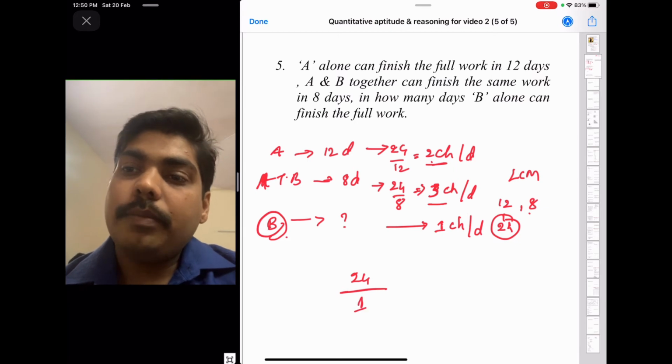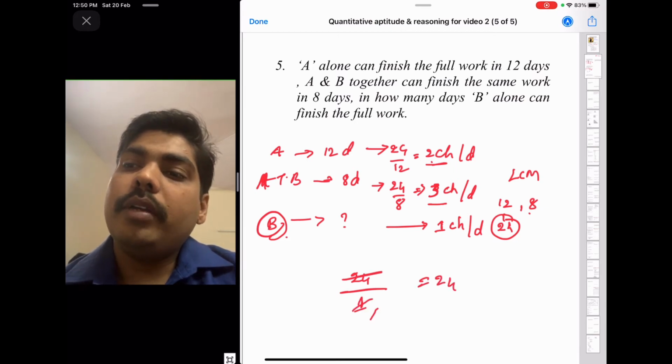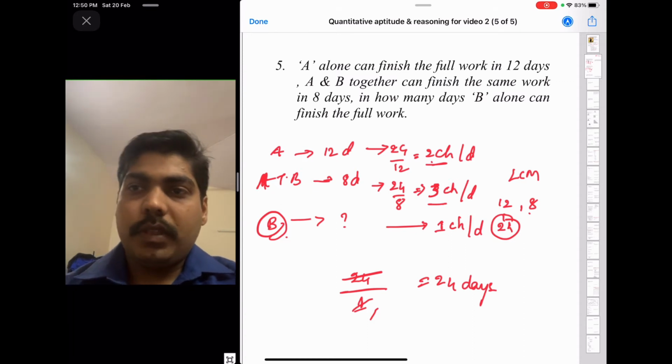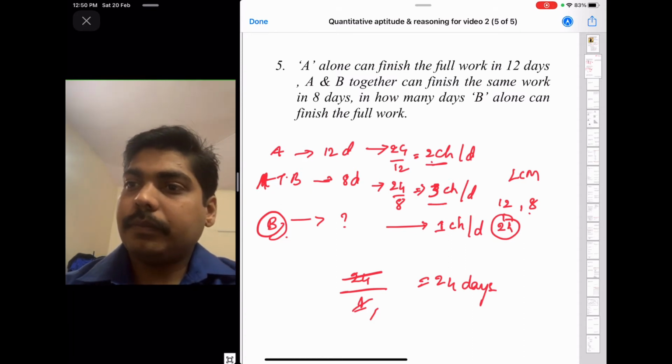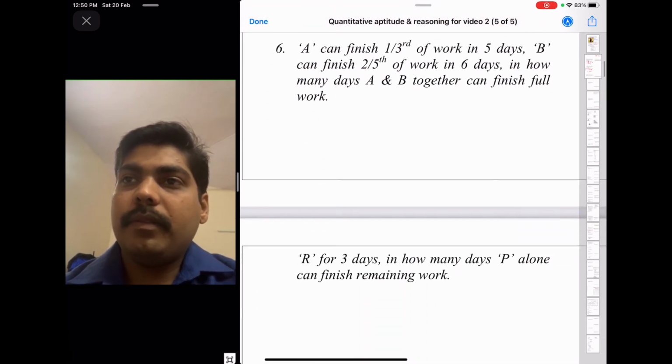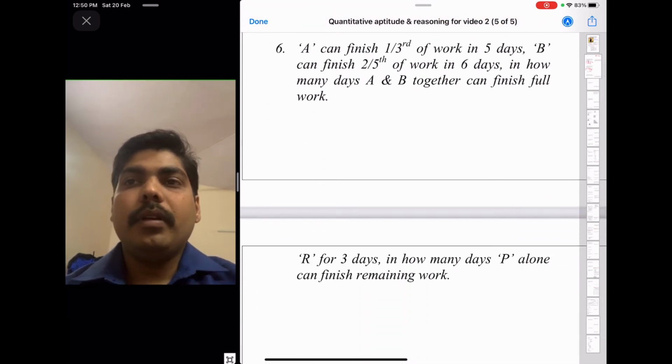So 1 chair per day means in 24 days B can finish the full work. Fine.